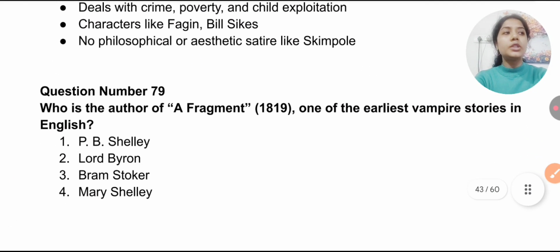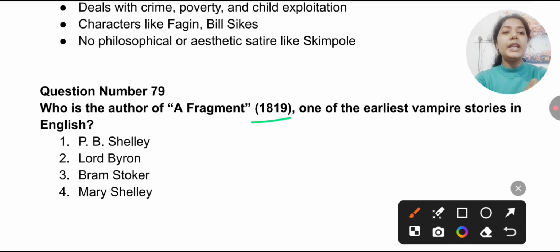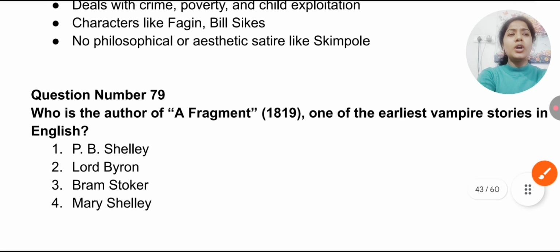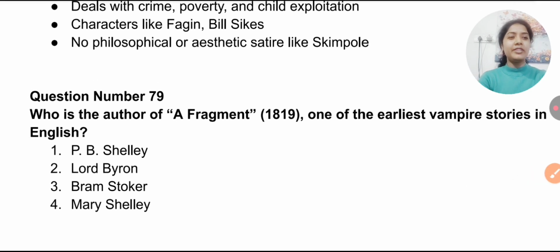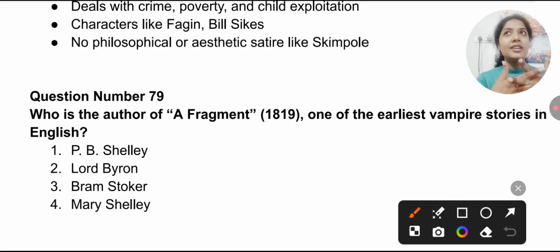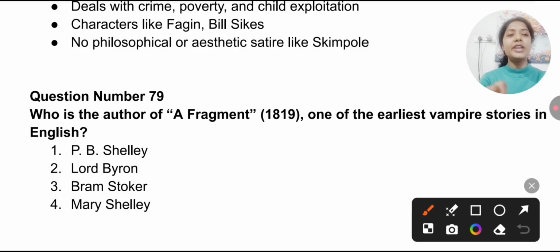Next question we have: who is the author of A Fragment 1819, one of the earliest vampire stories in English? See, now we have to study all types of stories, drama, novel, character, everything. Our syllabus for English literature is not defined, but you have to study everything. Similarly, we have to keep everything in mind, that yes, this is our ability, we can do anything. This is what NTA think, and let's make them feel wrong, that English literature students can do it.